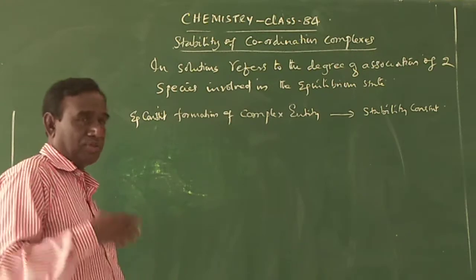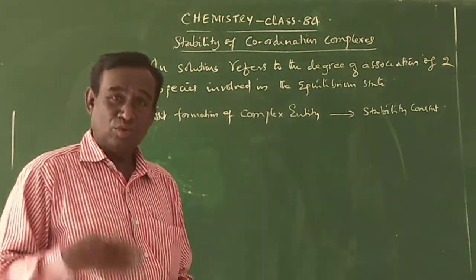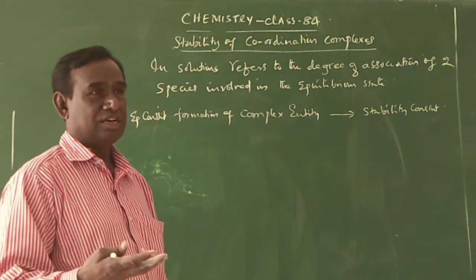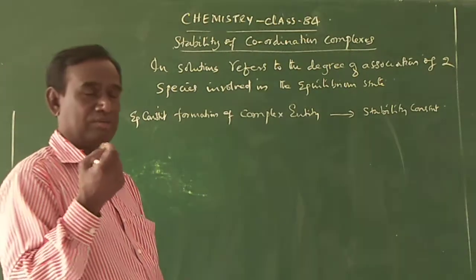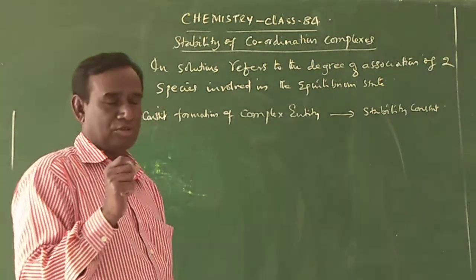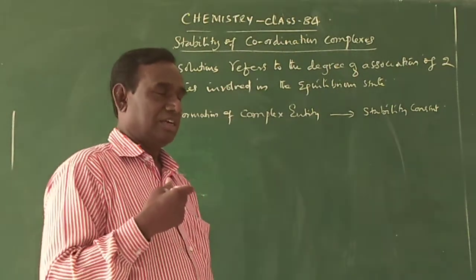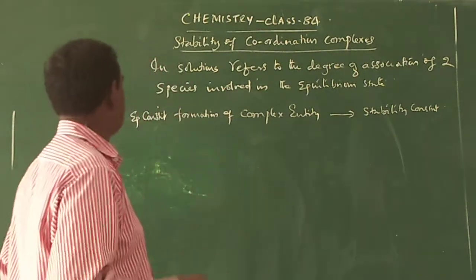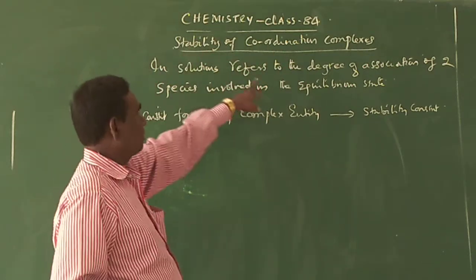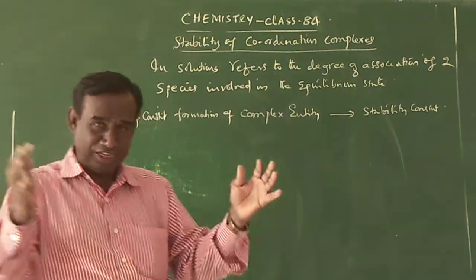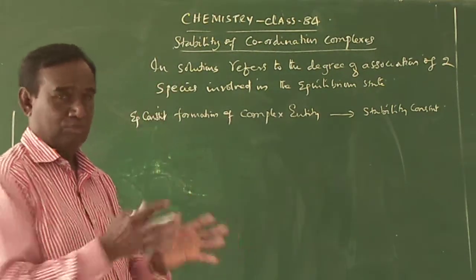Since the complex entity in a coordination compound is stable, it decomposes only to a very small extent. So the stability of coordination complexes in solution refers to the degree of association of the two species involved in the equilibrium state.